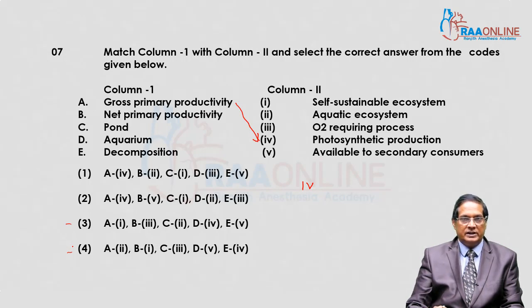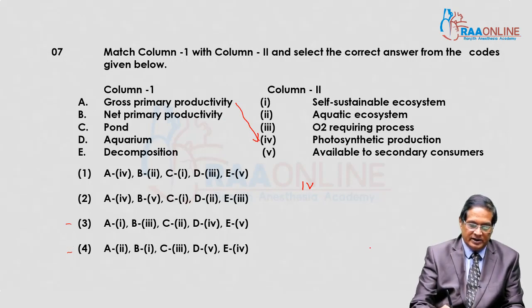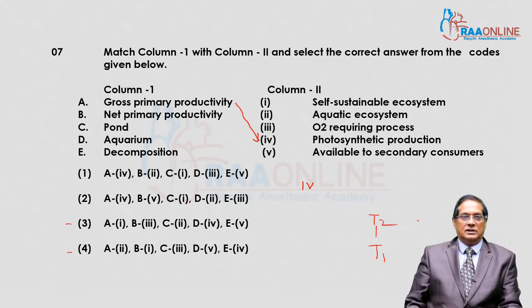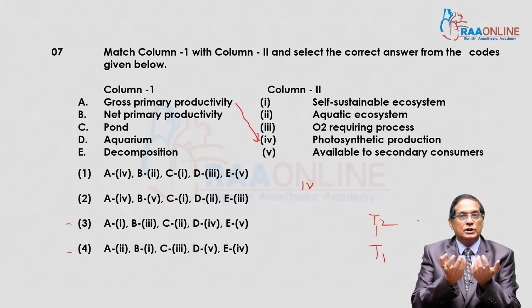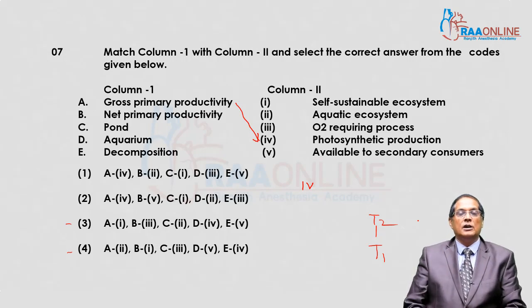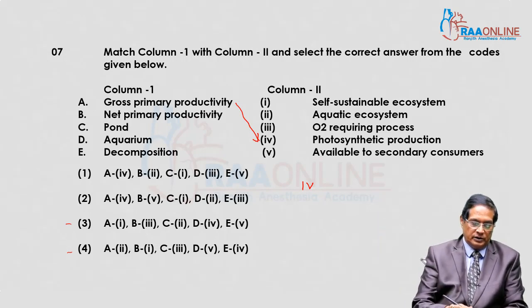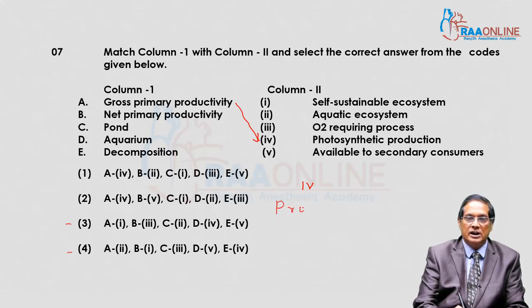Now net productivity. Every trophic level receives it. There are two basic categories in an ecosystem, producers and consumers. Producers are able to produce organic matter themselves by photosynthetic activity, so producers include autotrophs only.